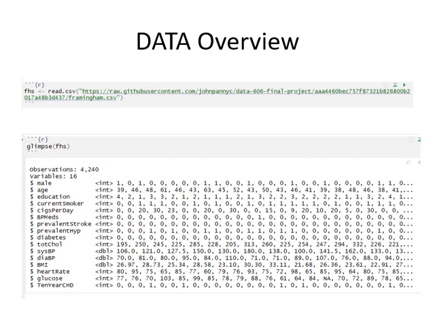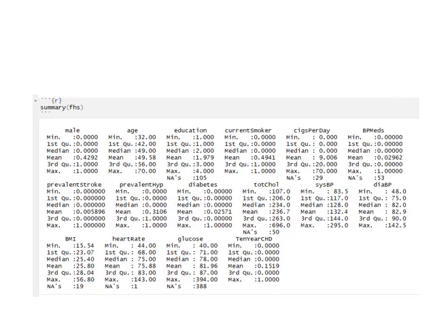Here is the overview of data. Using read CSV, we imported the data. Using the glimpse function, we overview the data. We have 16 variables in total in this data set, with 4,240 participants. The body mass index is a numerical variable. The 10-year CHD is a categorical variable. Here is the summary of the data.